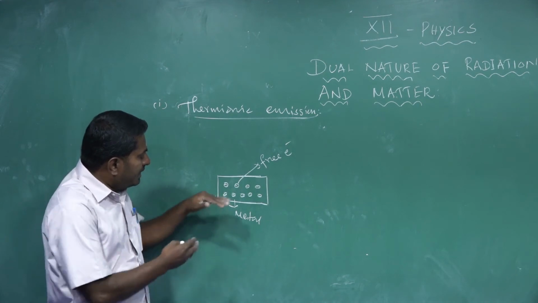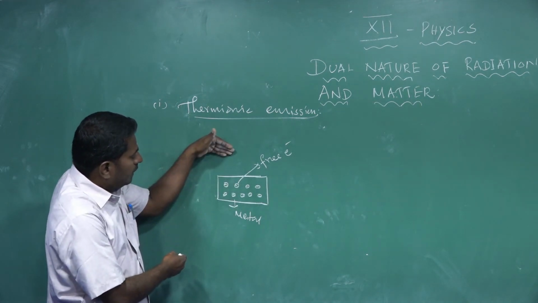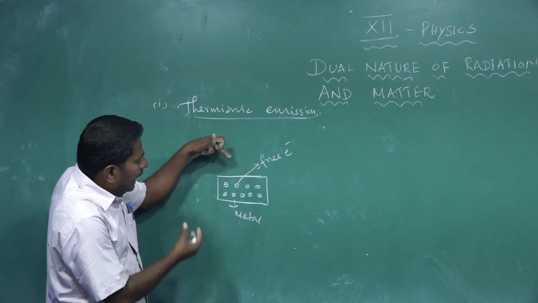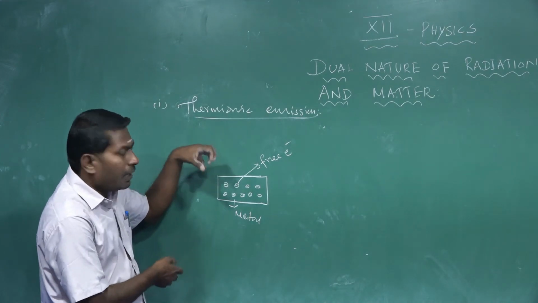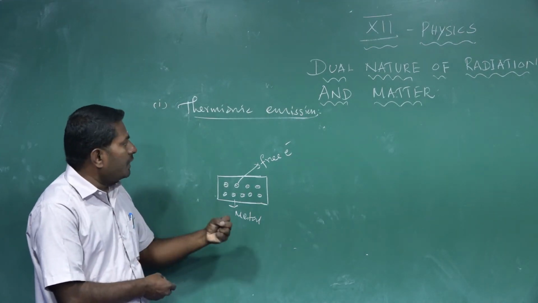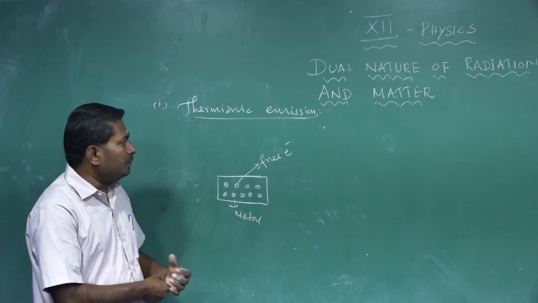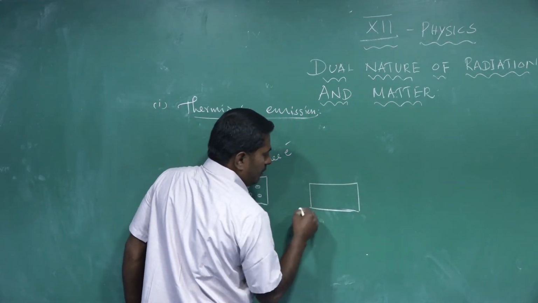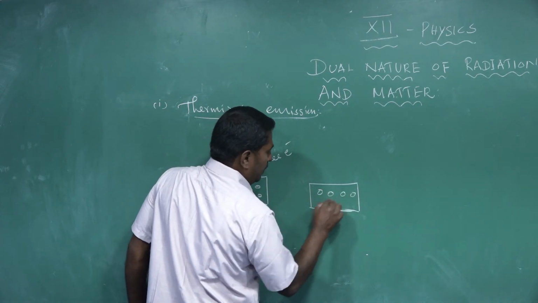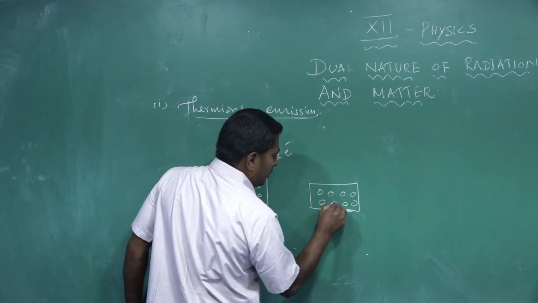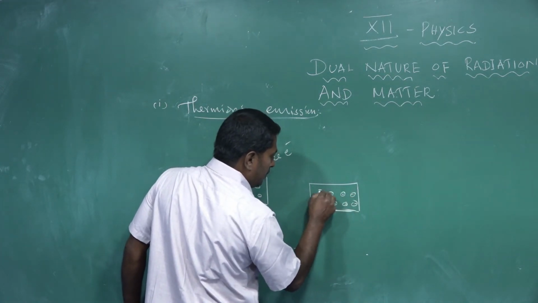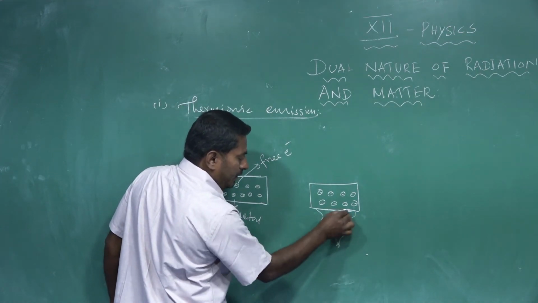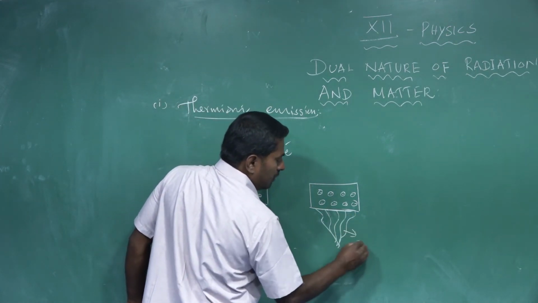If you want to eject the electrons from the surface of the metal, if they are to leave the surface, they need some additional energy. That additional energy is provided by an external source. These are the free electrons. Then this metal is heated.